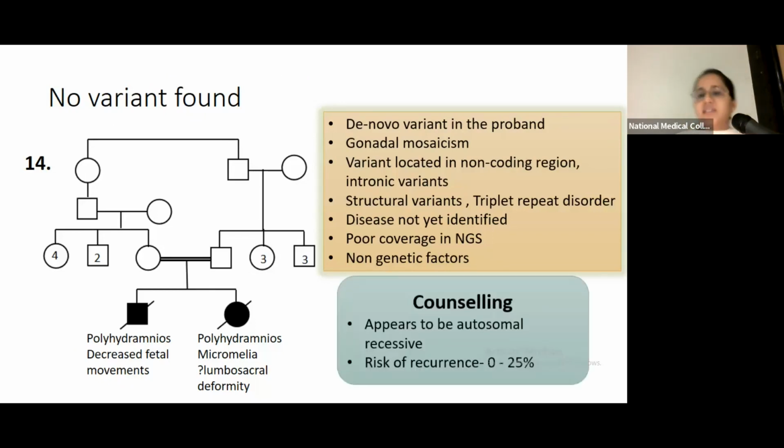So, counseling for such cases is that this appears to be autosomal recessive, and the risk of recurrence may range from 0 to 25%. This is how we will counsel such families.